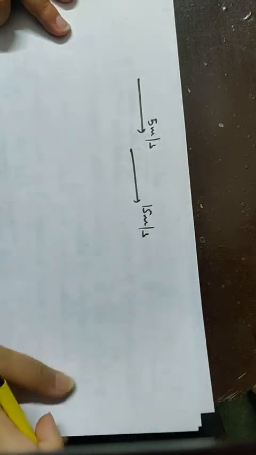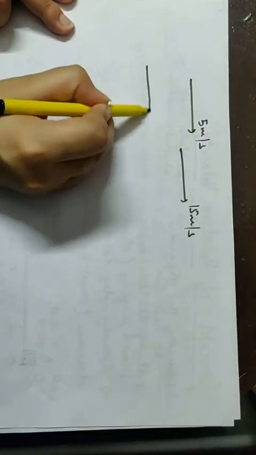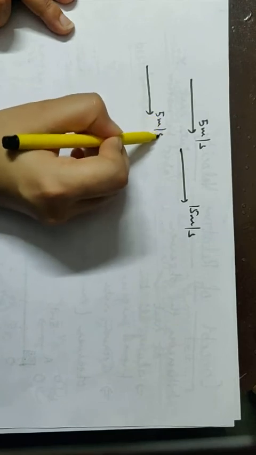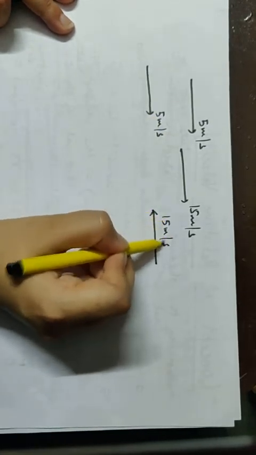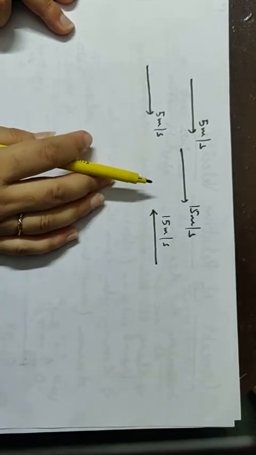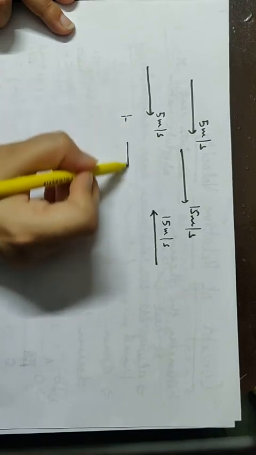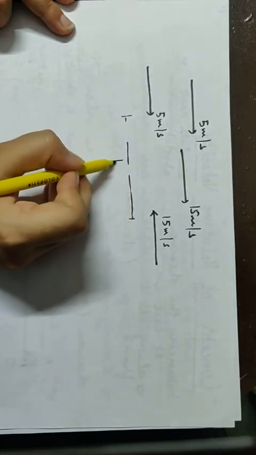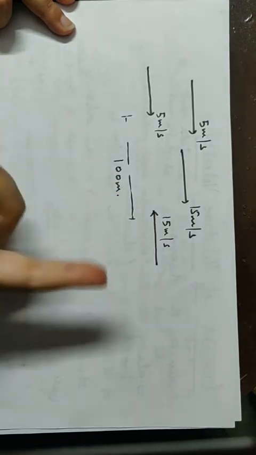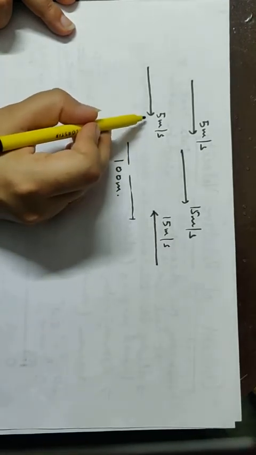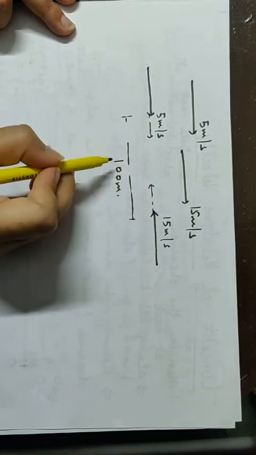Then the relative velocity between them will be 10 meters per second. But if 5 meters per second is the velocity of the car here and 15 meters per second is the velocity of the car here, then this initial distance between them, suppose they were 100 meters away, in 1 second they'll be closer by. In 1 second one will travel 5 meters, the other will travel 15 meters.